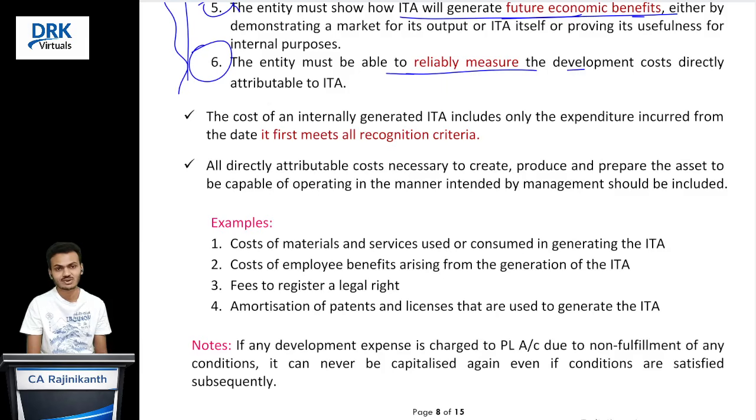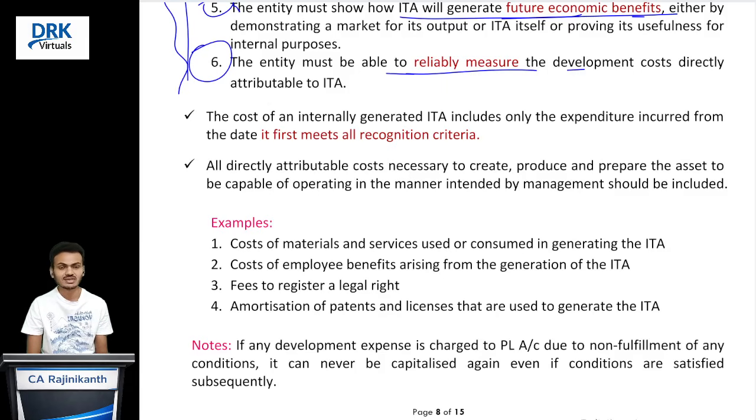Suppose, one more example. On 1st April 2025, we are starting the development phase. On 1st October 2025, all six conditions are satisfied. So in this case, which date is relevant for starting capitalization? 1st October 2025 is relevant. So whatever expense we incur during the period 1st April 2025 to 1st October 2025, we should not capitalize. We should charge it to the profit and loss account. That's it, right? And after 1st October 2025, any expense we incur, we can capitalize.